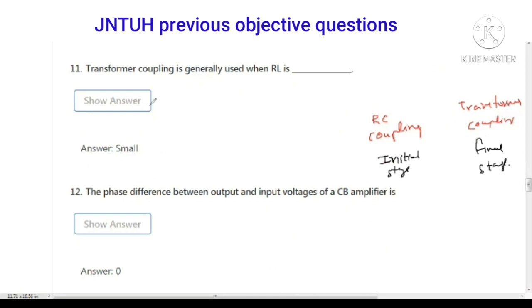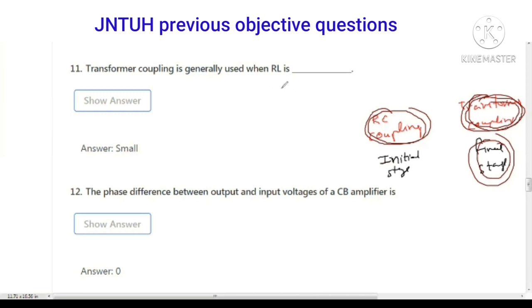Next question, transformer coupling is generally used when RL is. RC coupling is used in the initial stages, and transformer coupling is used in the final stage. Transformer coupling is useful for impedance matching, and we can use it in the final stage of a multi-stage amplifier when the load resistance value is low. So transformer coupling is generally used when the load resistance RL is small.